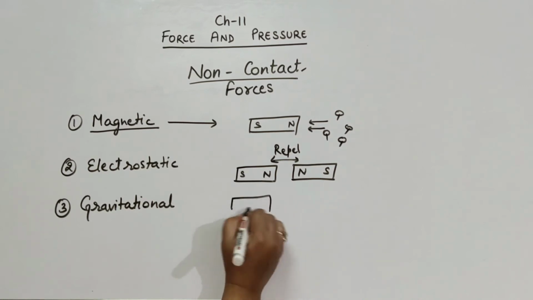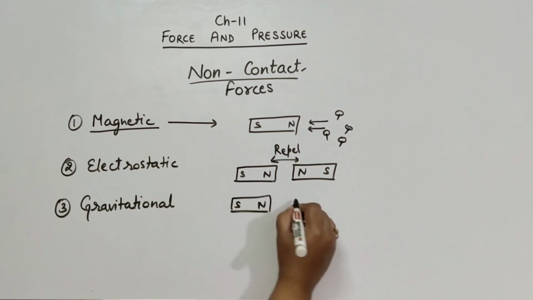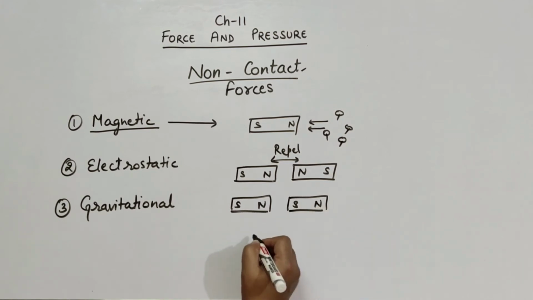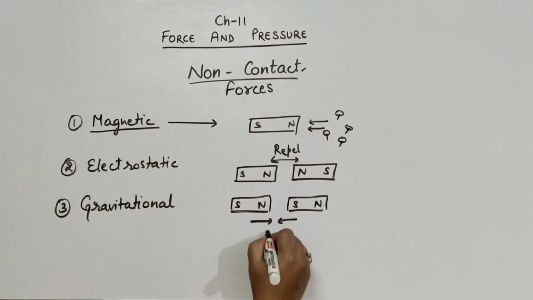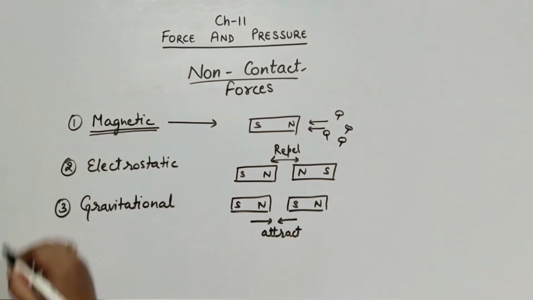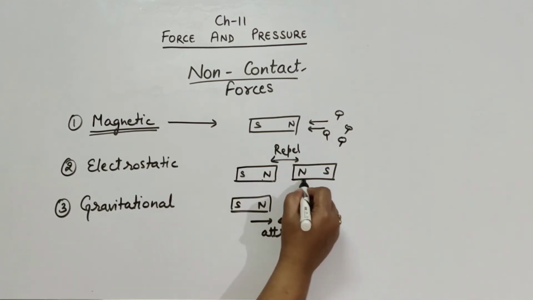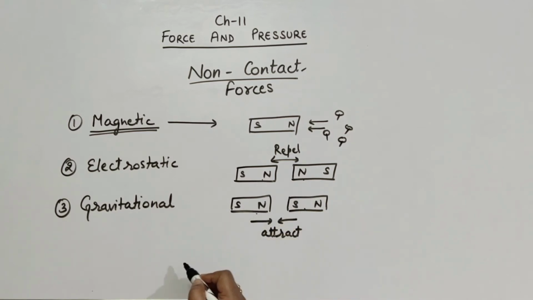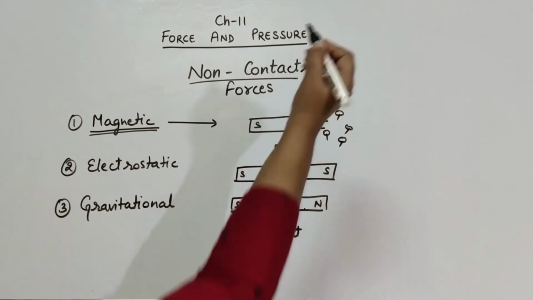And when we bring unlike poles of two magnets near to each other, they attract each other. This is because of magnetic force. A magnet can exert a force on another magnet without touching it. So magnetic force is a non-contact force.